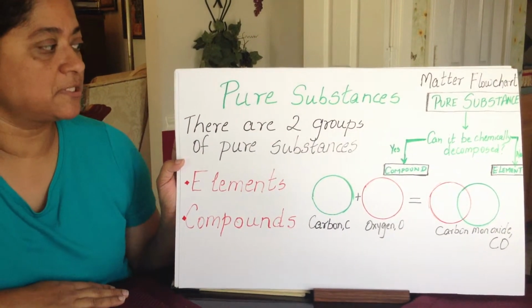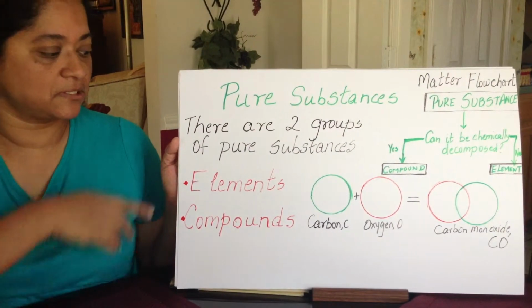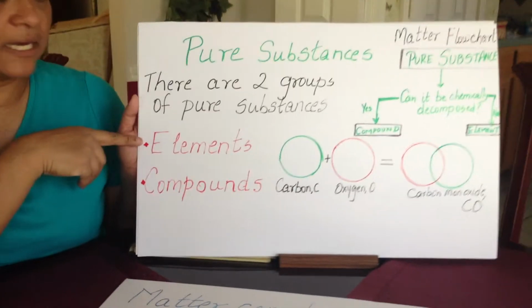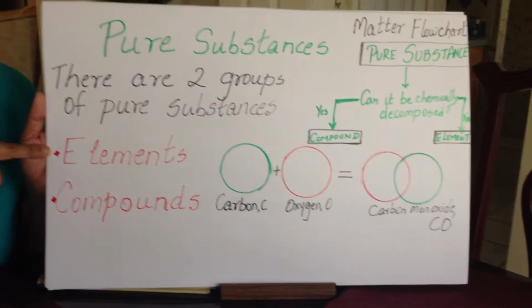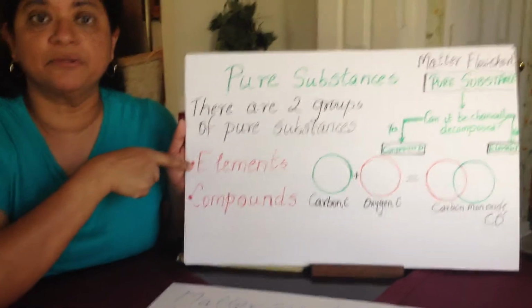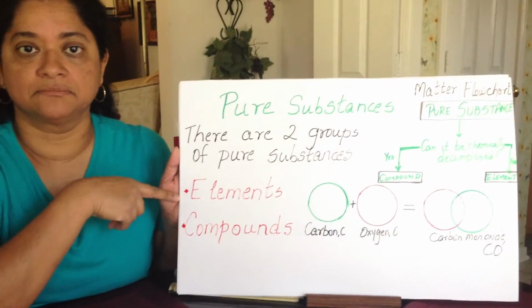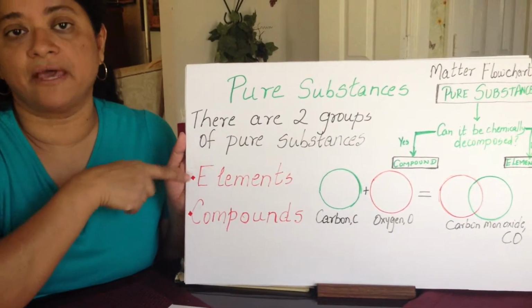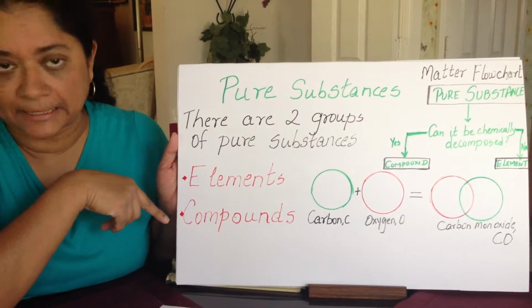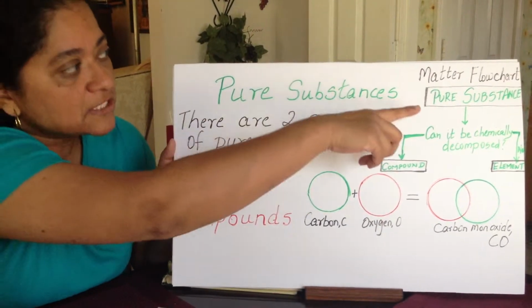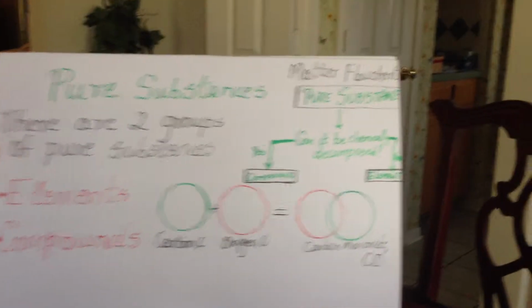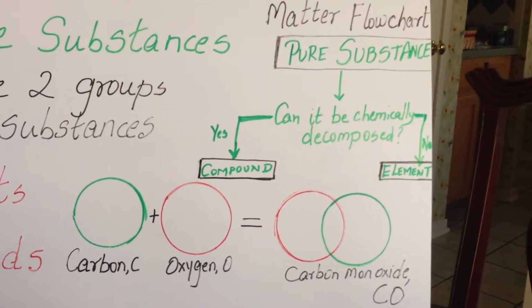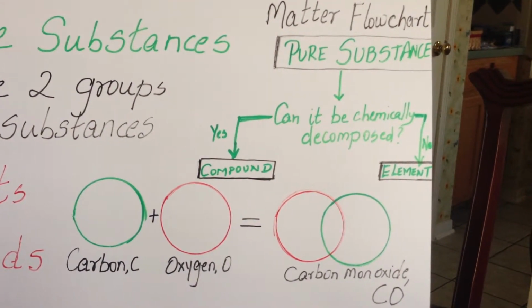Okay, pure substances. There are two groups of pure substances. You got elements and compounds. Examples of elements are any element on the periodic table would be an example of a pure substance that is an element. Okay? Whereas compounds are combinations of elements that have been chemically combined. This flow chart over here shows you the way the pure substances are divided into compounds and elements.